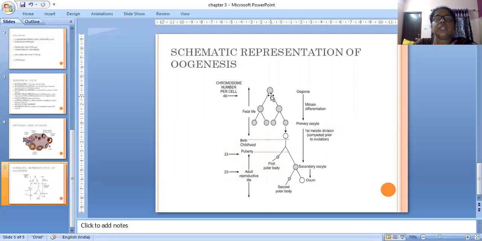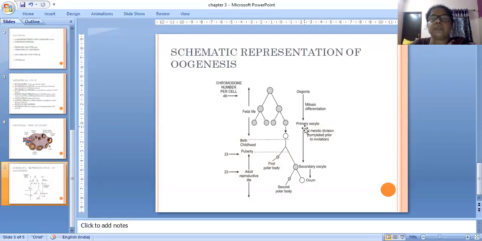Starting from which one? Oogonia. What is the other name of oogonia? Gamete mother cells. They undergo mitosis, differentiation. Cell division takes place by mitosis. As a result, the chromosome number here is 46. The chromosome number is not changing. By mitosis and differentiation, oogonia is converted into primary oocyte.